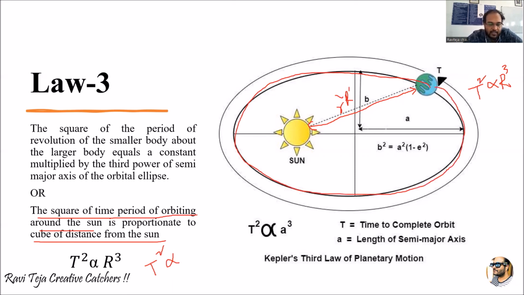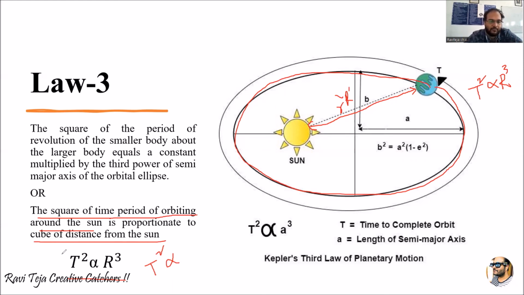So T square is proportional to R cube, where T is the time period of revolution around the sun, and R is the radius or the distance between the smaller body and the larger body.